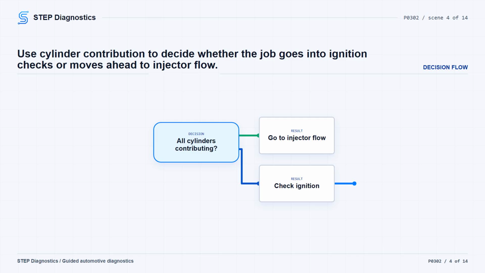If all cylinders contribute correctly, skip ahead to injector flow. If contribution is not correct, move into ignition. Do not disconnect a coil on plug while the engine is running, because that can damage the coil or the PCM. Also keep in mind that ignition faults can raise catalyst temperature, so look around the catalyst and muffler area for heat damage if the miss has been severe.